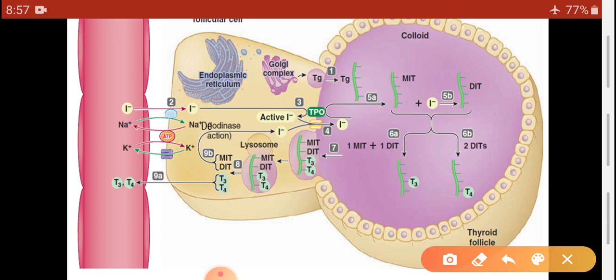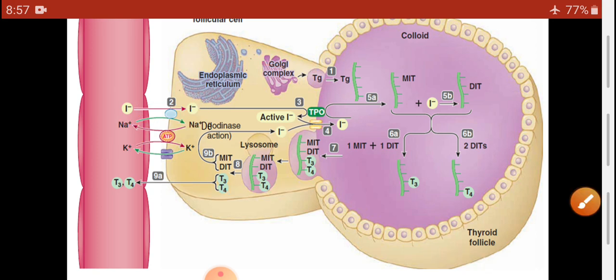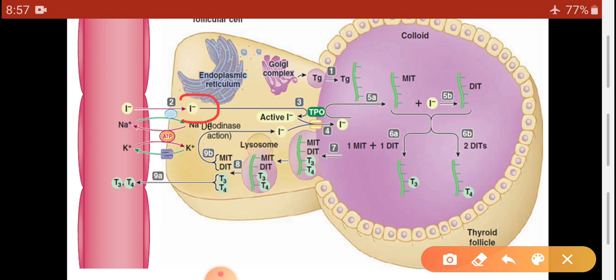So along with sodium, iodide is transported into the cytoplasm, but tyrosine binds only with iodine, so there must be conversion of iodide into iodine, and for this conversion there is a necessity of the enzyme TPO, thyroid peroxidase.